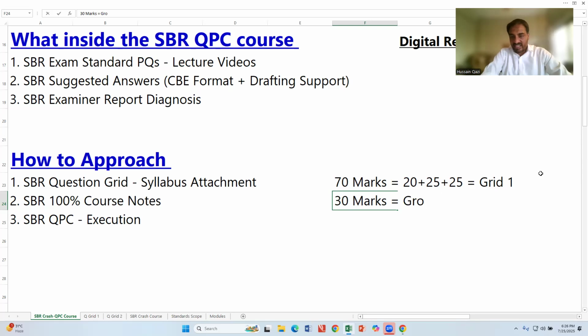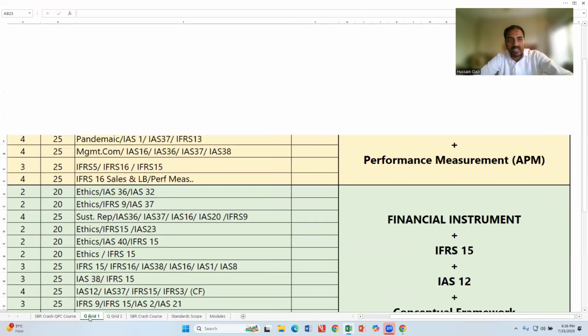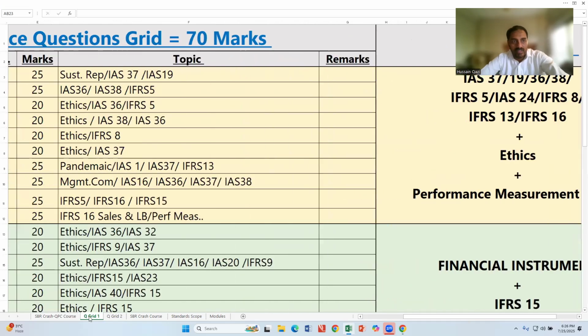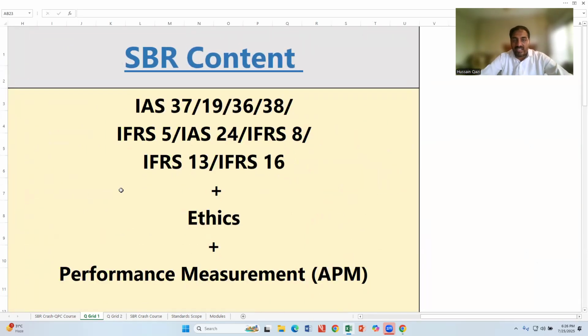Question number 1, Section A question 1, is about group accounts. That is about grid 2. Now listen carefully. With this Excel file, there is a sheet called question grid 1. This is the question grid. Listen carefully. This question grid includes content.